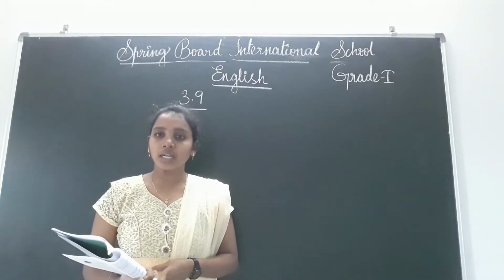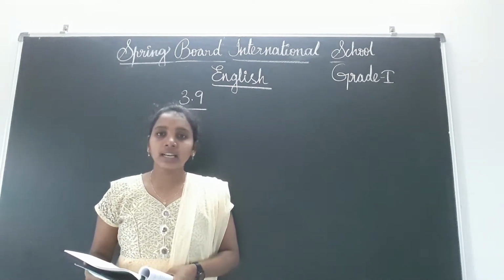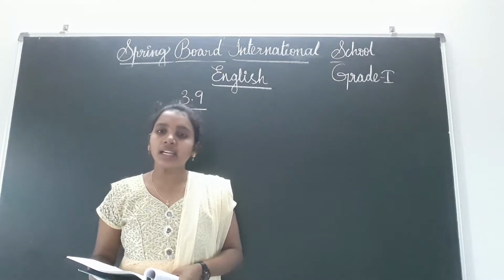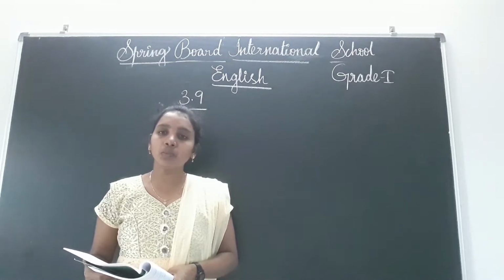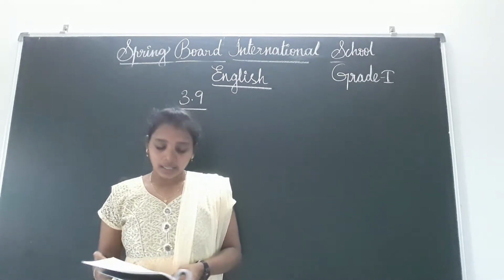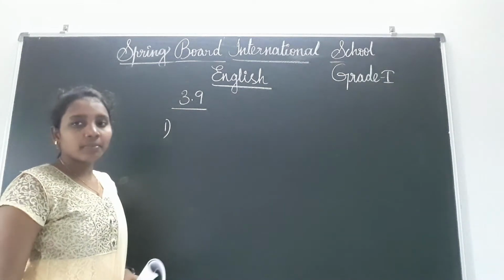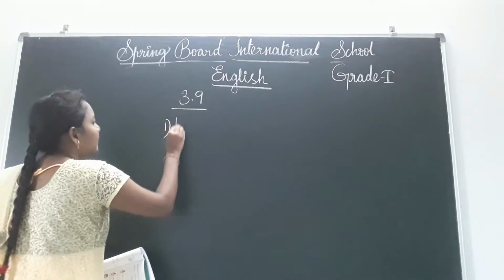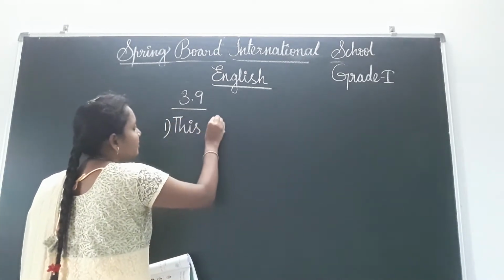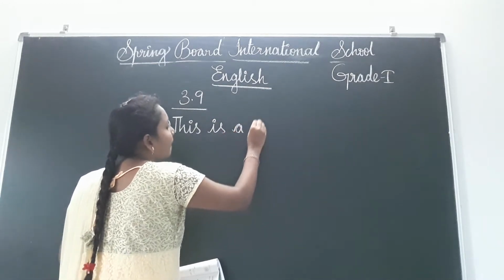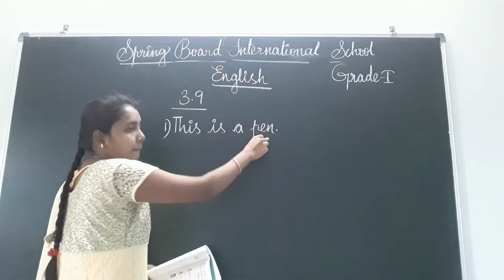Okay, I will help you, children. You write, and while I'm writing, you have to read, children. Then only you will get it, and try to write in cursive writing only. Do more practice, children. Okay, let's see. I'm taking a pen. Pen also will be there in the classroom, right? See, this is a pen.